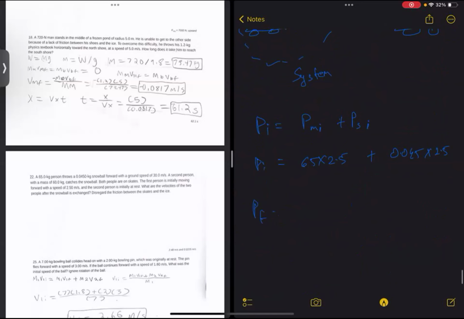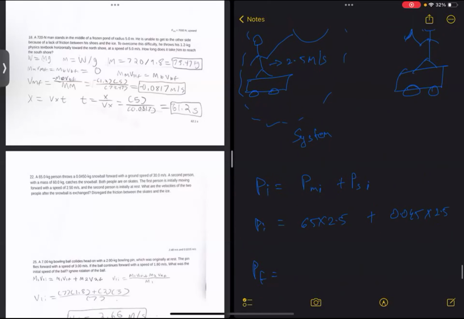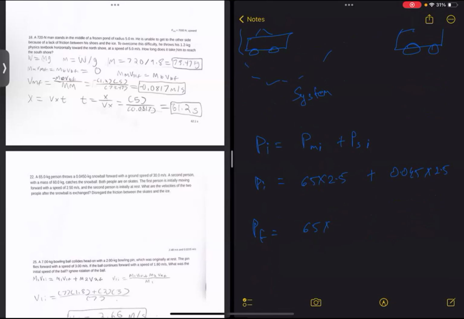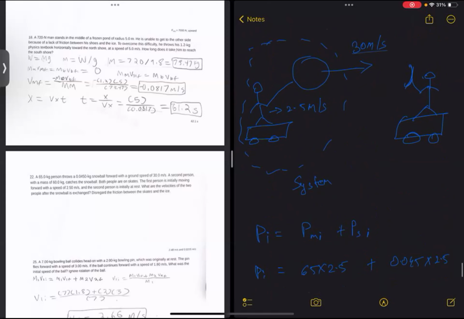And what is the final momentum of the system? In the final situation, the 65 kg man is moving with what speed? We don't know the final speed of the man, that is v. And what is the final speed of the snowball? Is it 0?